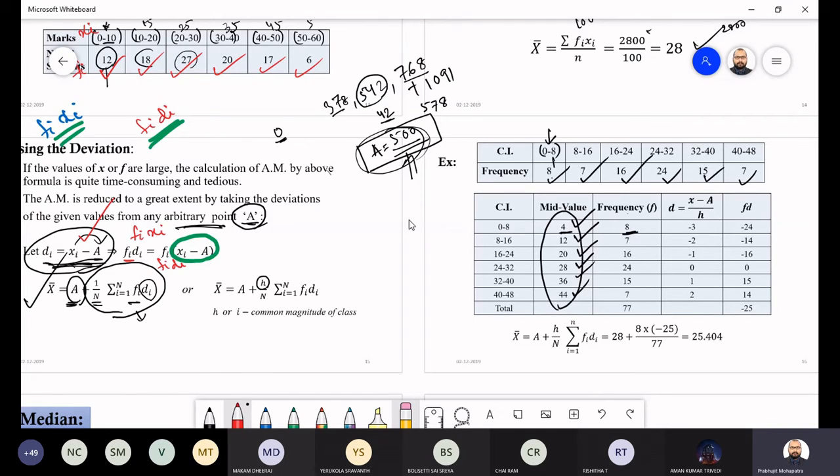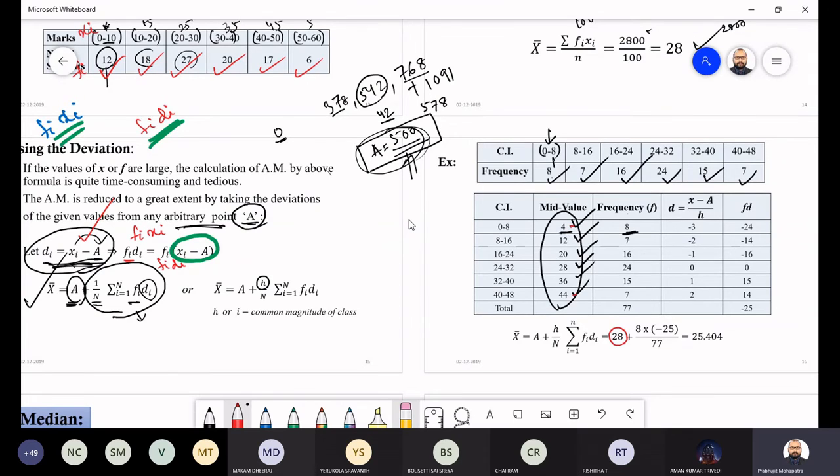Now you can see these points. If you are observing that these points are a little bit bigger and the calculation is a little bit difficult, then you take the arbitrary point A. So arbitrary point A, here they have taken 20. They have taken the arbitrary point as 20. It is up to you what point you are taking. You can take 32, but you take it within the lower value and upper value, otherwise it will have so much error. Error means you will get the same answer only, but the calculation error will be so much higher. Getting or not?